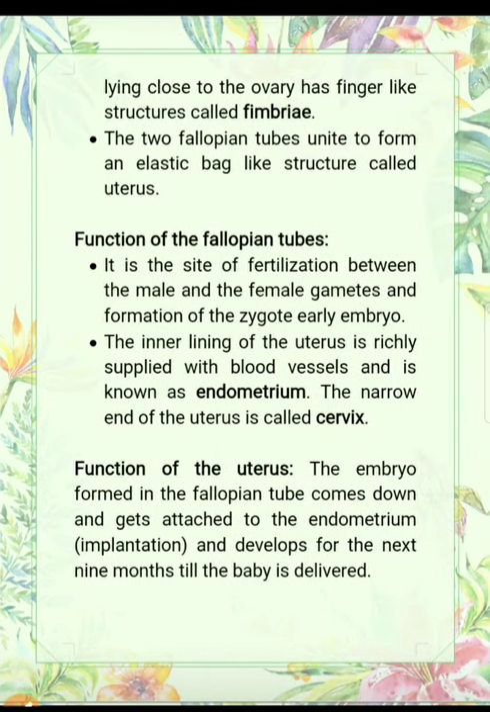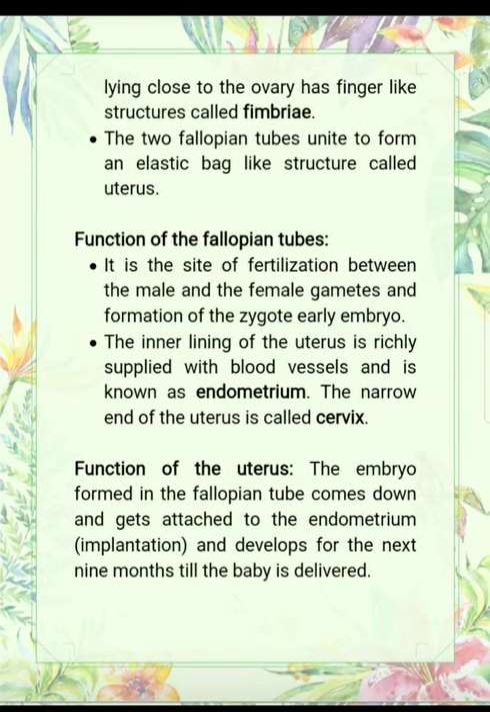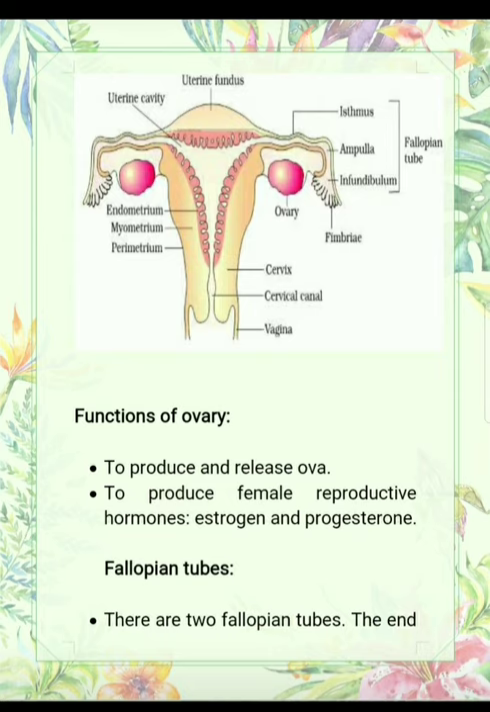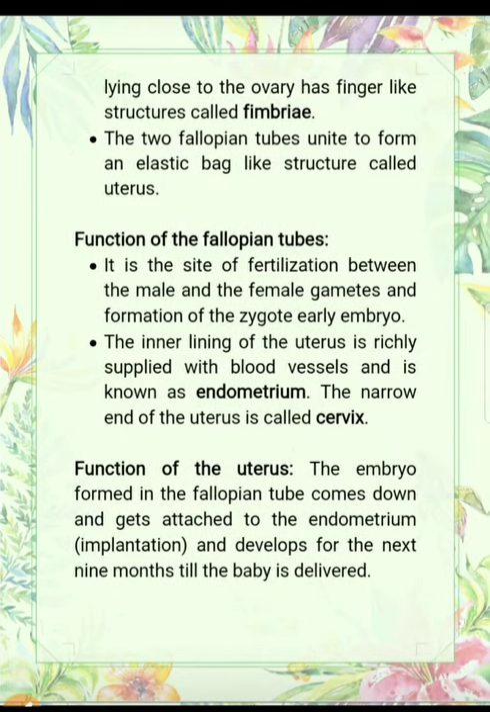The inner lining of the uterus is richly supplied with blood vessels, and you can see here this is the endometrium. This inner lining is richly supplied with blood vessels and is known as the endometrium. The narrow end of the uterus is called the cervix. After that, the uterus opens into the cervix. This is the cervix, and finally the cervix opens into the vagina. So this narrow end is known as the cervix.